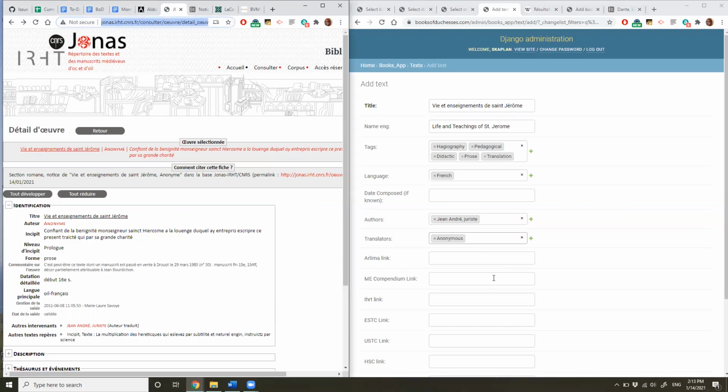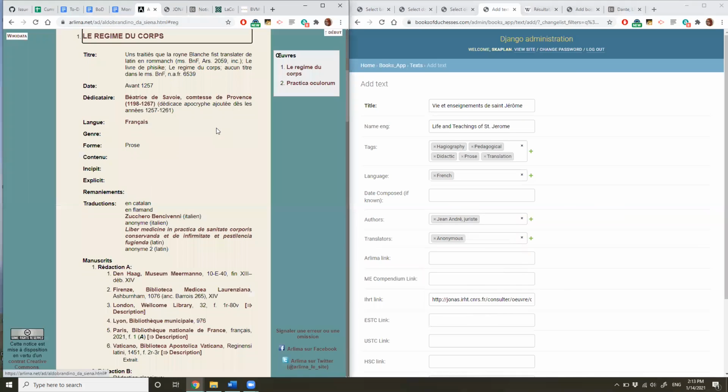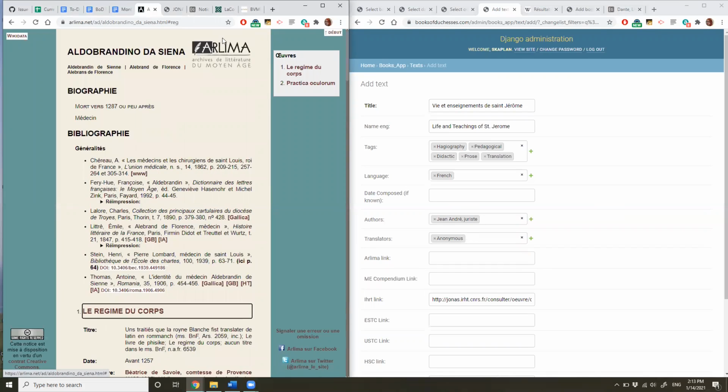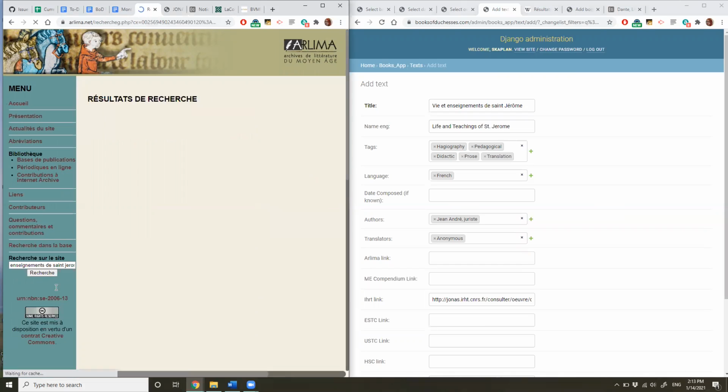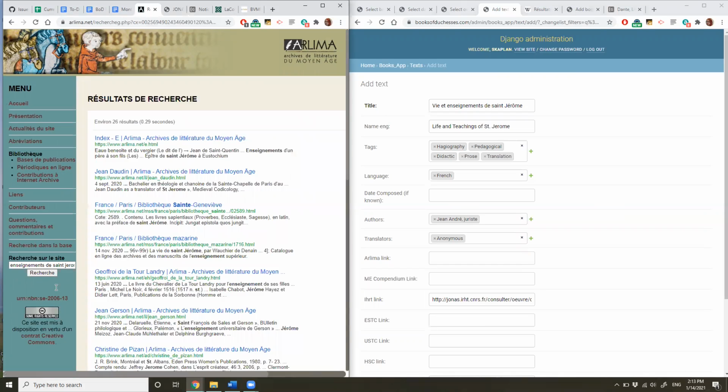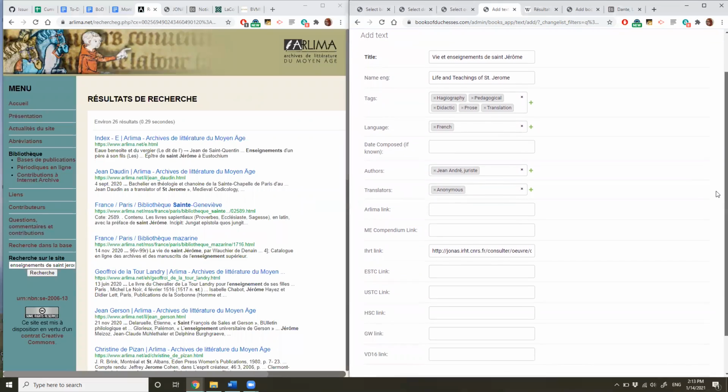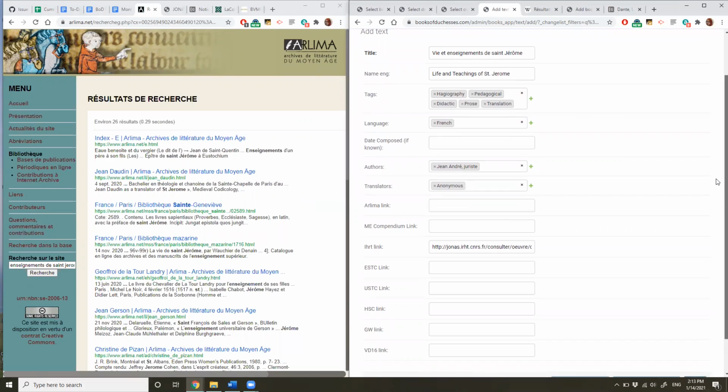We copy the URL and add this into IRHT because that is Jonas. And we'll come back in and we'll check in one more fashion to see if this work is actually in Arlima or not. And we'll search Enseignements de Saint Jérôme and see if anything comes up. And it does not seem to be so. So this is the only link that we're going to include in the text of the Vie et Enseignements de Saint Jérôme.